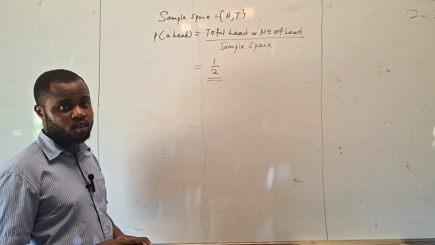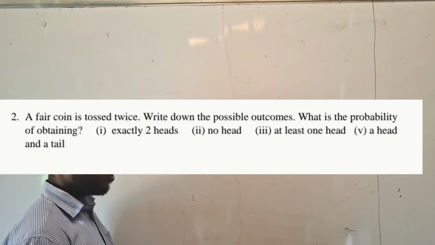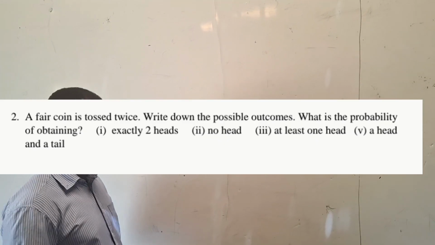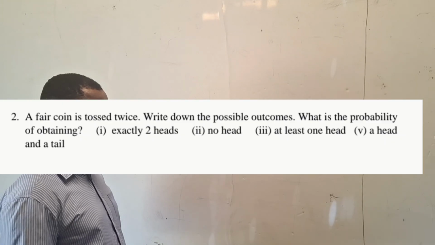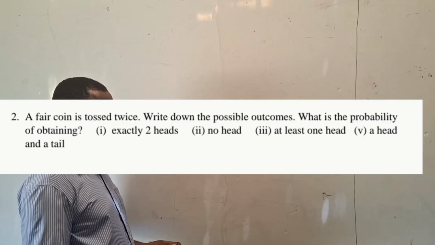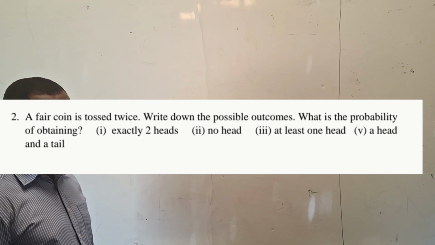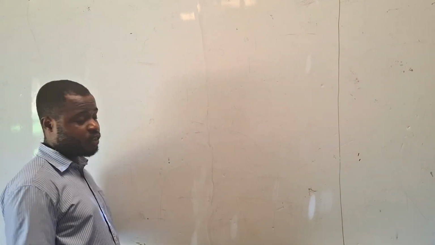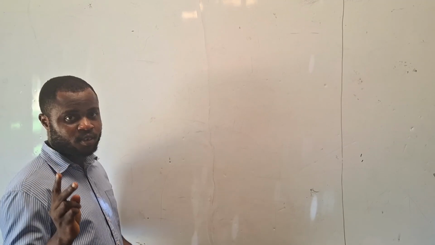We are taking the next question. A fair coin is tossed twice. Write down the possible outcomes. What's the probability of obtaining exactly 2 heads, no head, at least 1 head, a head and a tail? A fair coin is tossed twice. It's the same as tossing 2 coins once.